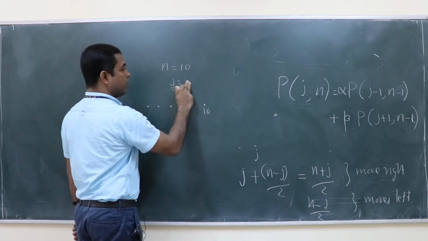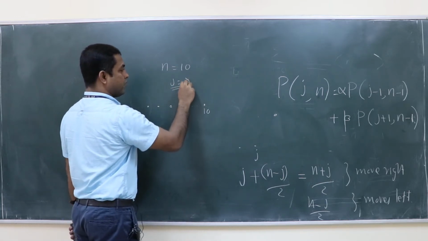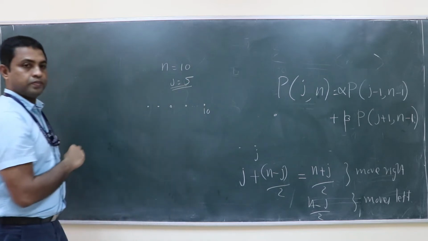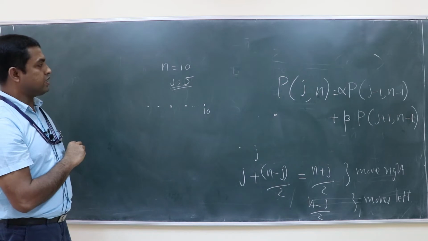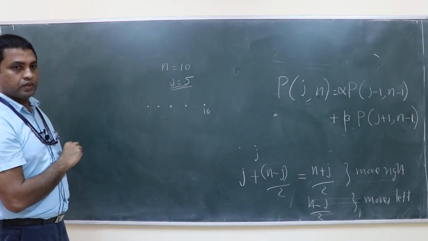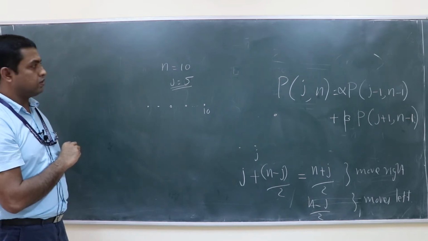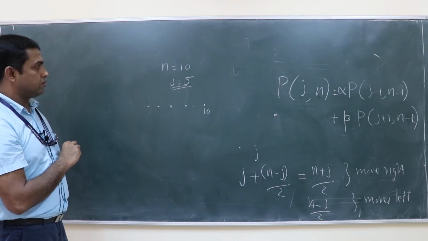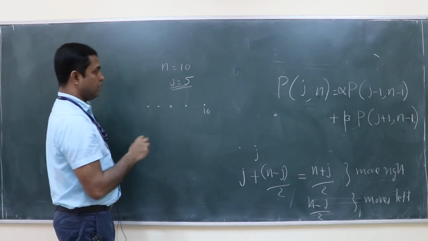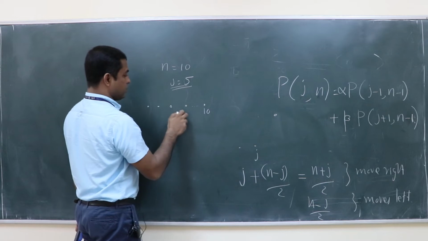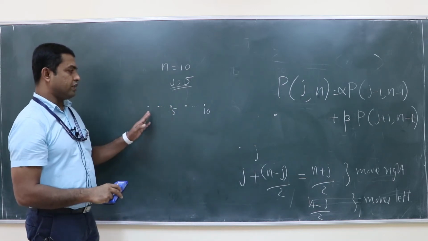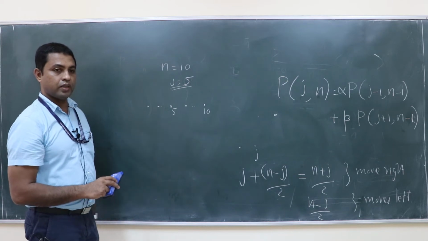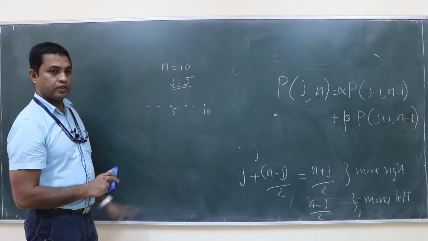Now think about j is equal to 5. Five steps it will reach j. So how many steps at least should it move right? 5.